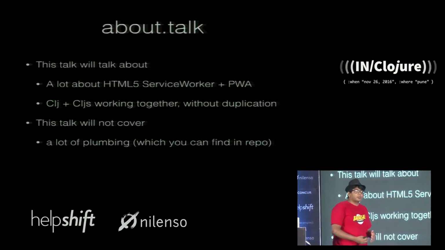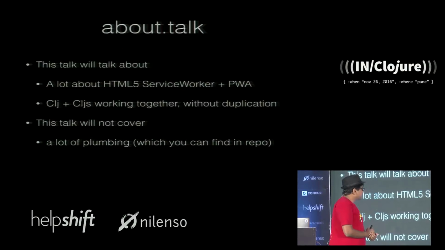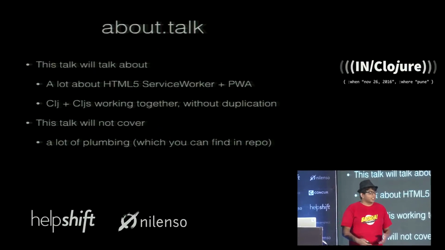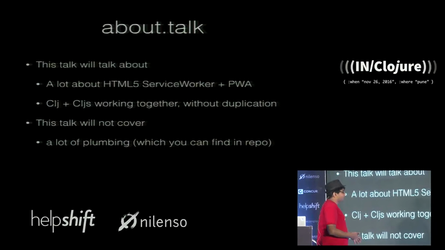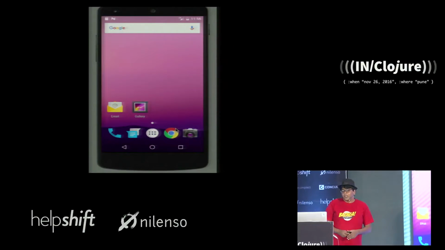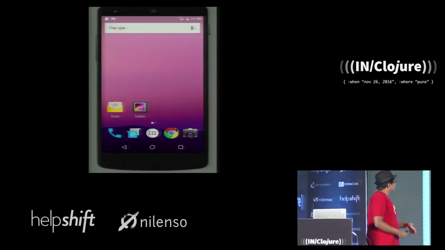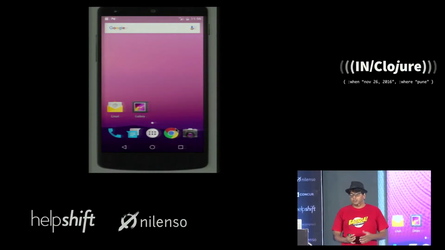I do have a GitHub repository where I've pushed everything. I'll show that in a future slide, and you can find a lot of the plumbing over there. For example, I'm using lein cljsbuild, although personally I would have liked to have moved this to Gulp by the time we finish this talk. Anyway, before I move further, I'm going to show you the progressive web app that I built, so everyone understands why we want to build this.